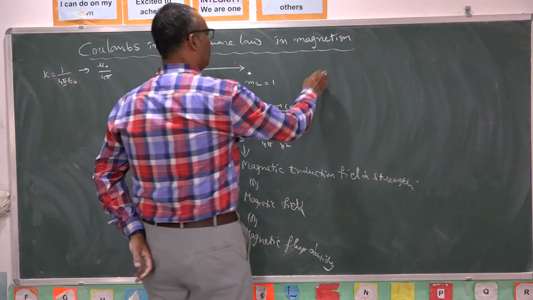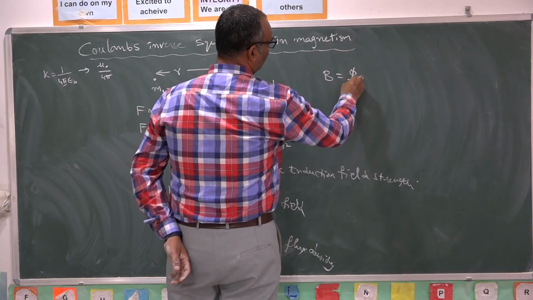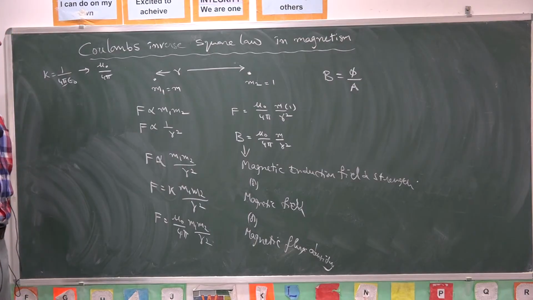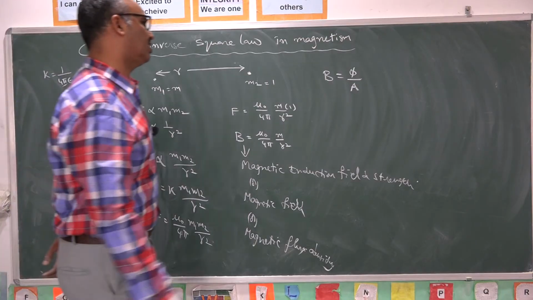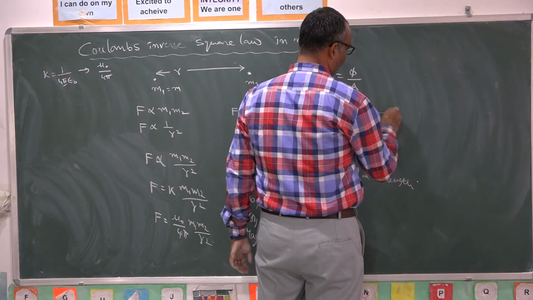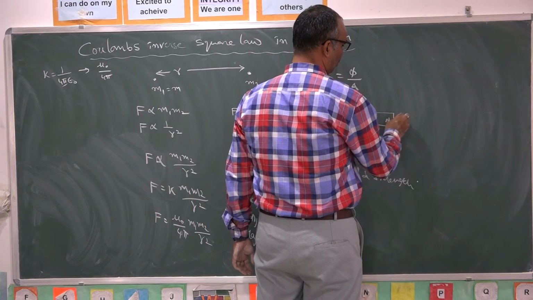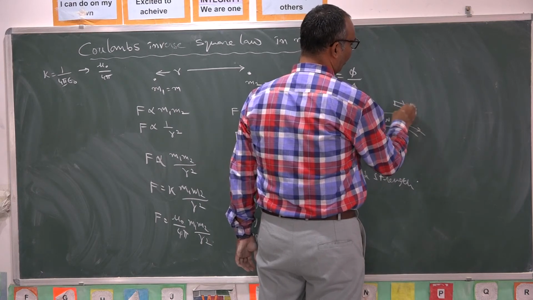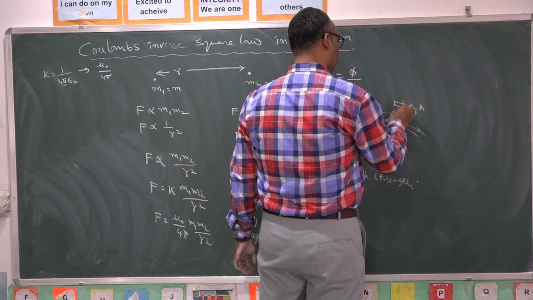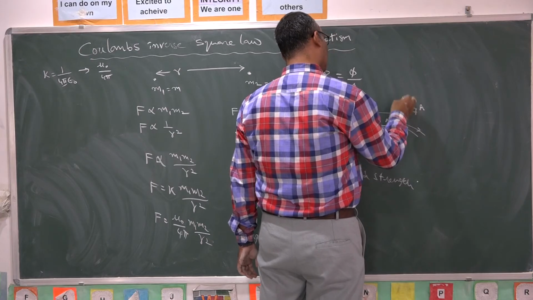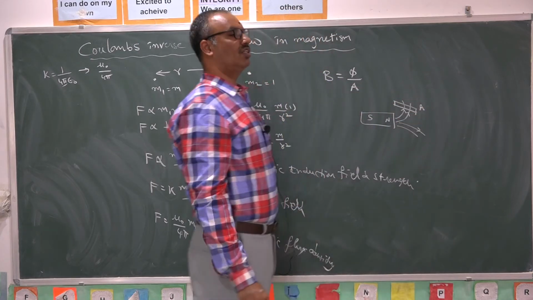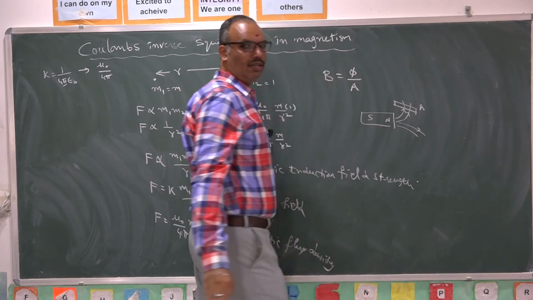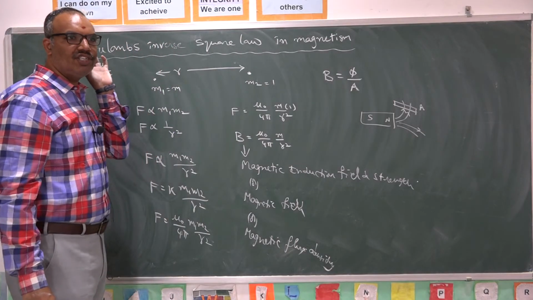B can also be defined as flux passing through unit area. Flux means number of lines of force. Suppose here is a magnet, north and south. So many lines of force are going in different directions. If you consider a unit area or A area, through this area, how many lines of force are passing normally to the surface? The total normal flux passing through unit area is also called magnetic induction field strength.